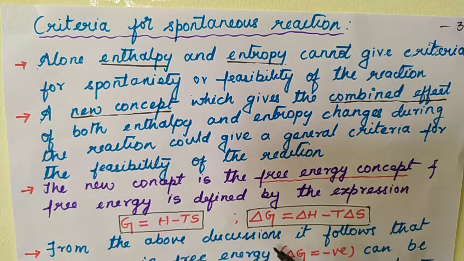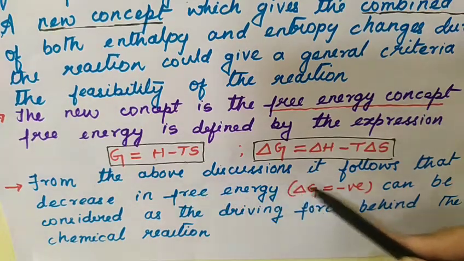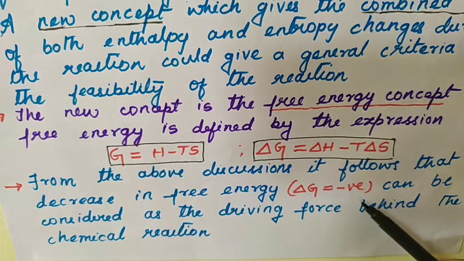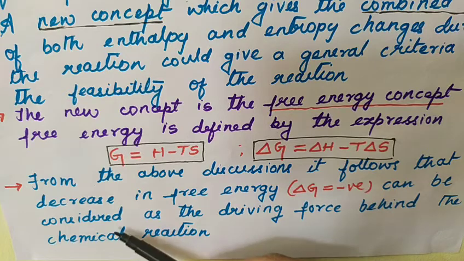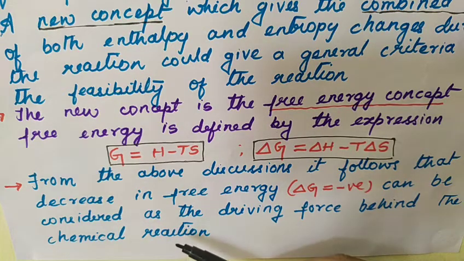From the discussions, it follows that the decrease in free energy, that is delta G is equal to negative, can be considered as the driving force behind the chemical reaction.